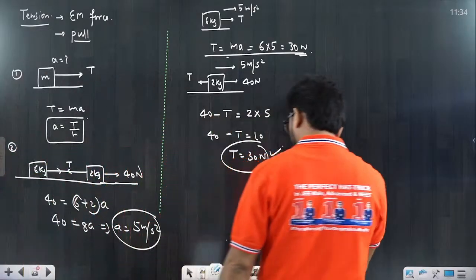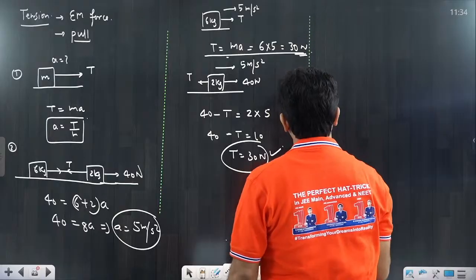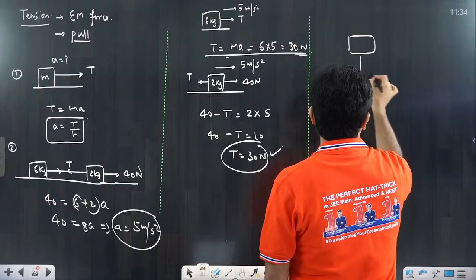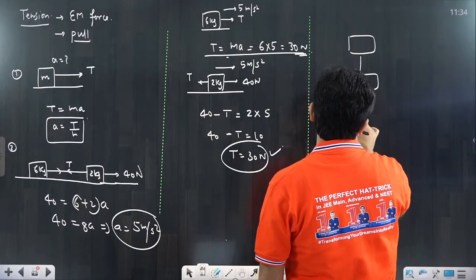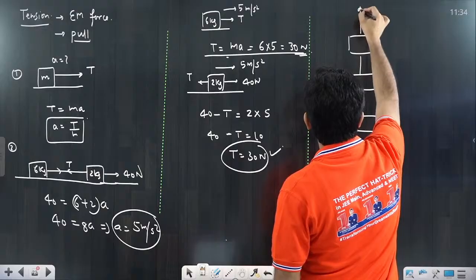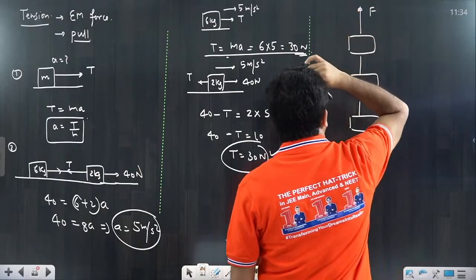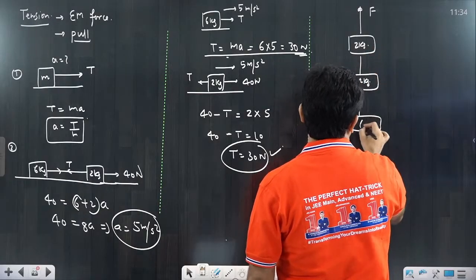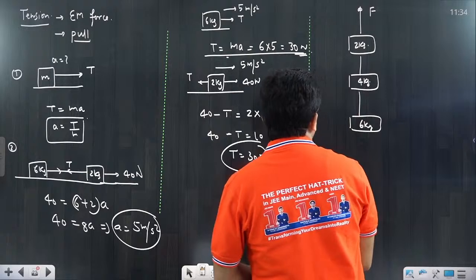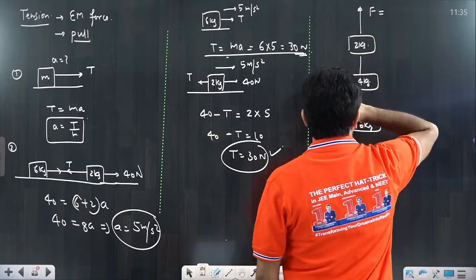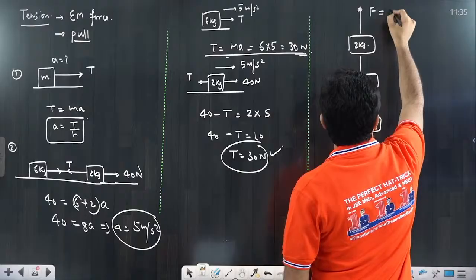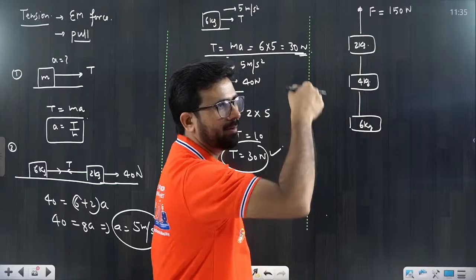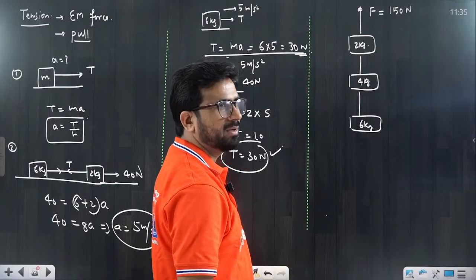Now I will give you one more example that would be, I think, more appropriate. Try to understand it. Suppose I am putting these 2 blocks or 3 blocks, you can take it, and this whole system is moving. You are pulling with some force. I am giving you these values: 2 kg, 4 kg, and this is a 6 kg block. Okay, so I am putting it that is equal to 150 Newton. 150 Newton I am just pulling upward.